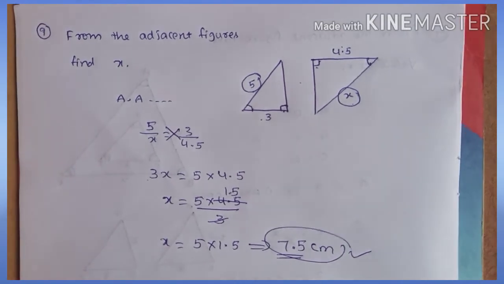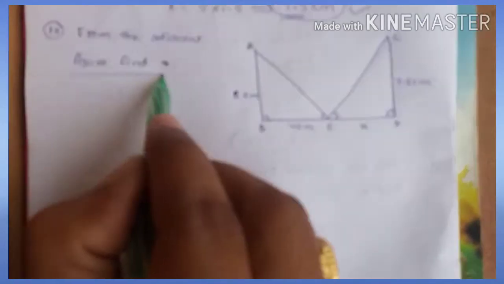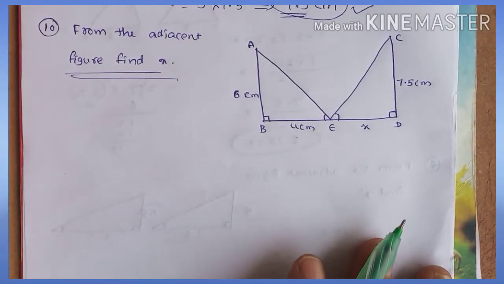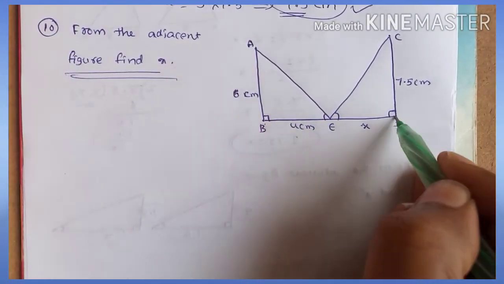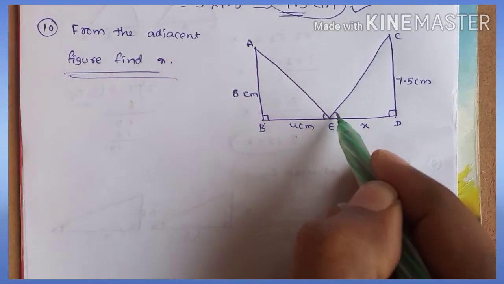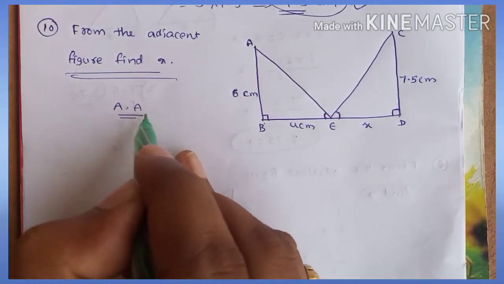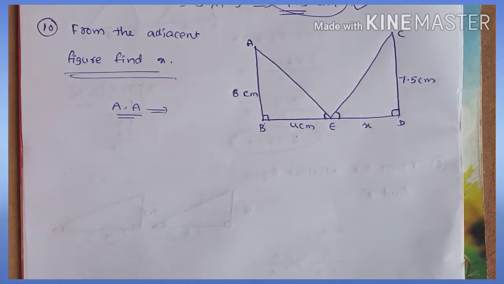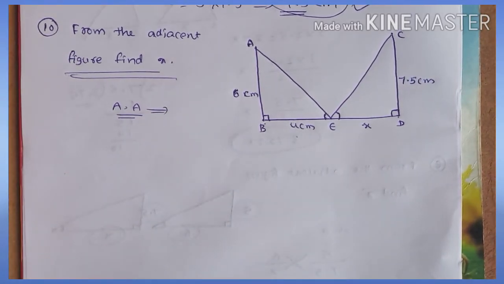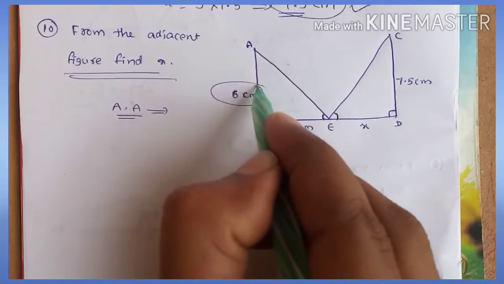Okay. Now from the adjacent figure find the value of x. As per our discussion, here first right angle equal to right angle, and here these angles are also equal. So how many angles are here? Two angles are equal. By using AA similarity, two triangles are similar. So we can apply sides relation.